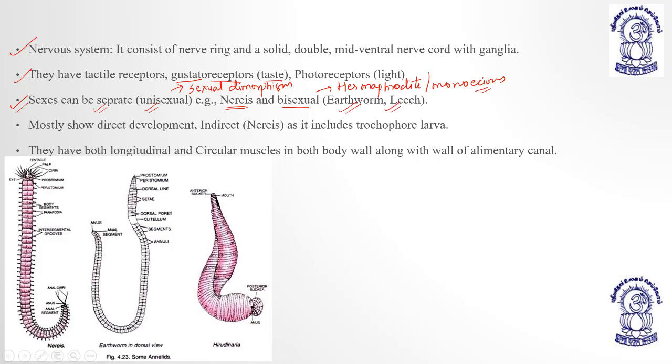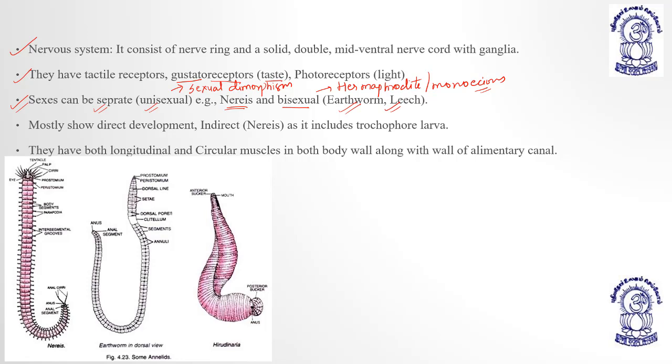So sexes can be separate or they can be bisexual. If they are separate, unisexual means dioecious, they can show sexual dimorphism. In case of earthworm and leech, they are bisexual.